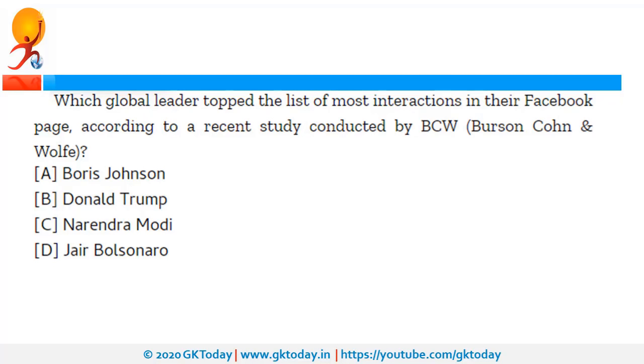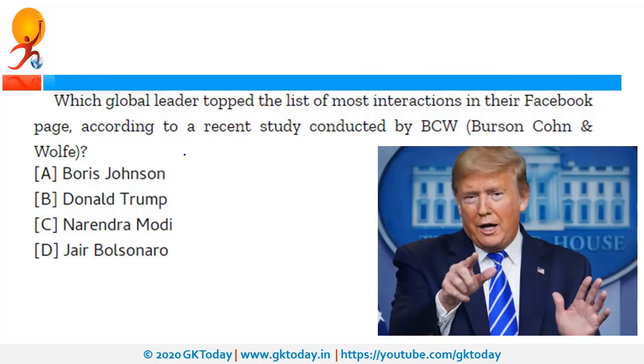Which global leader topped the list of most interactions on their Facebook page according to the recent study conducted by BCW? So as per this study, US President Donald Trump topped the rankings for most interactions on his Facebook page over the past 12 months.